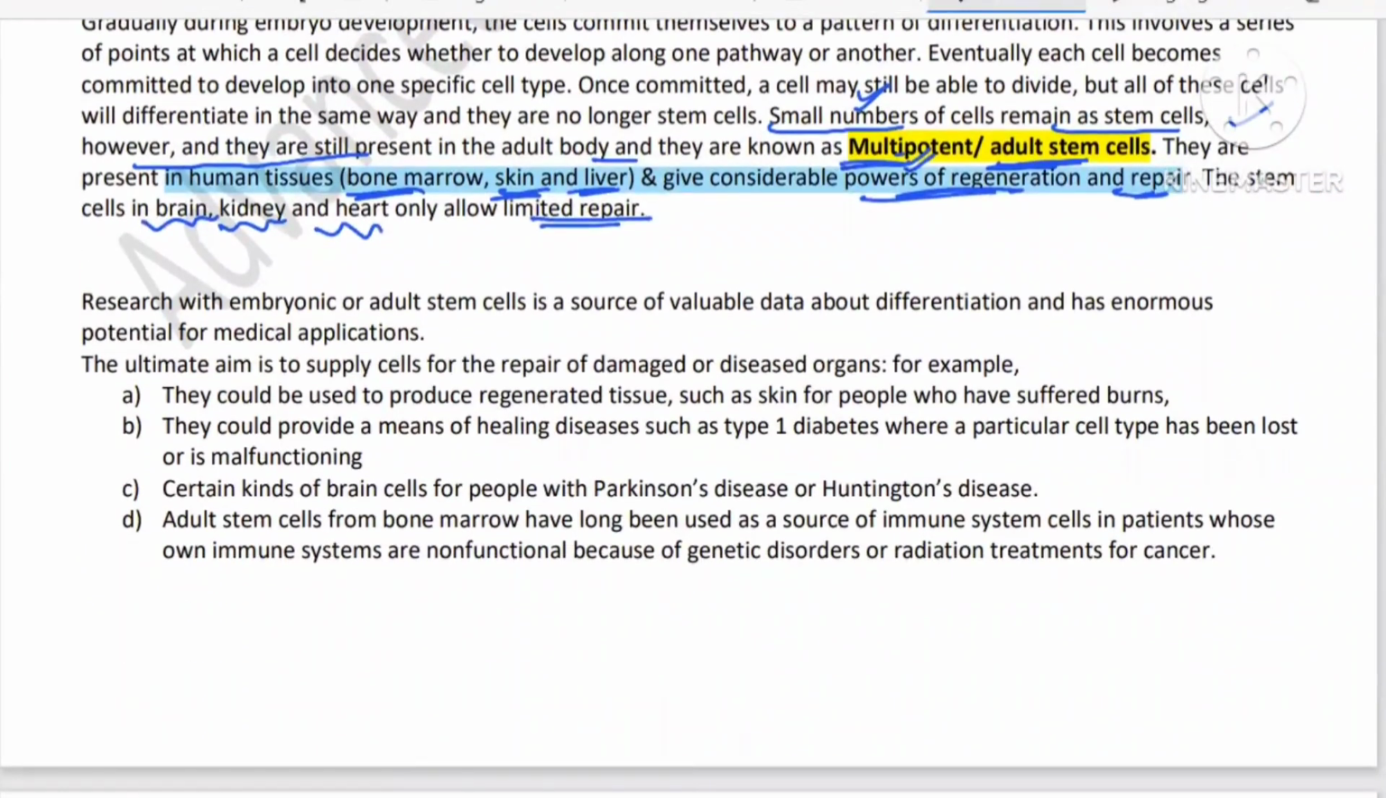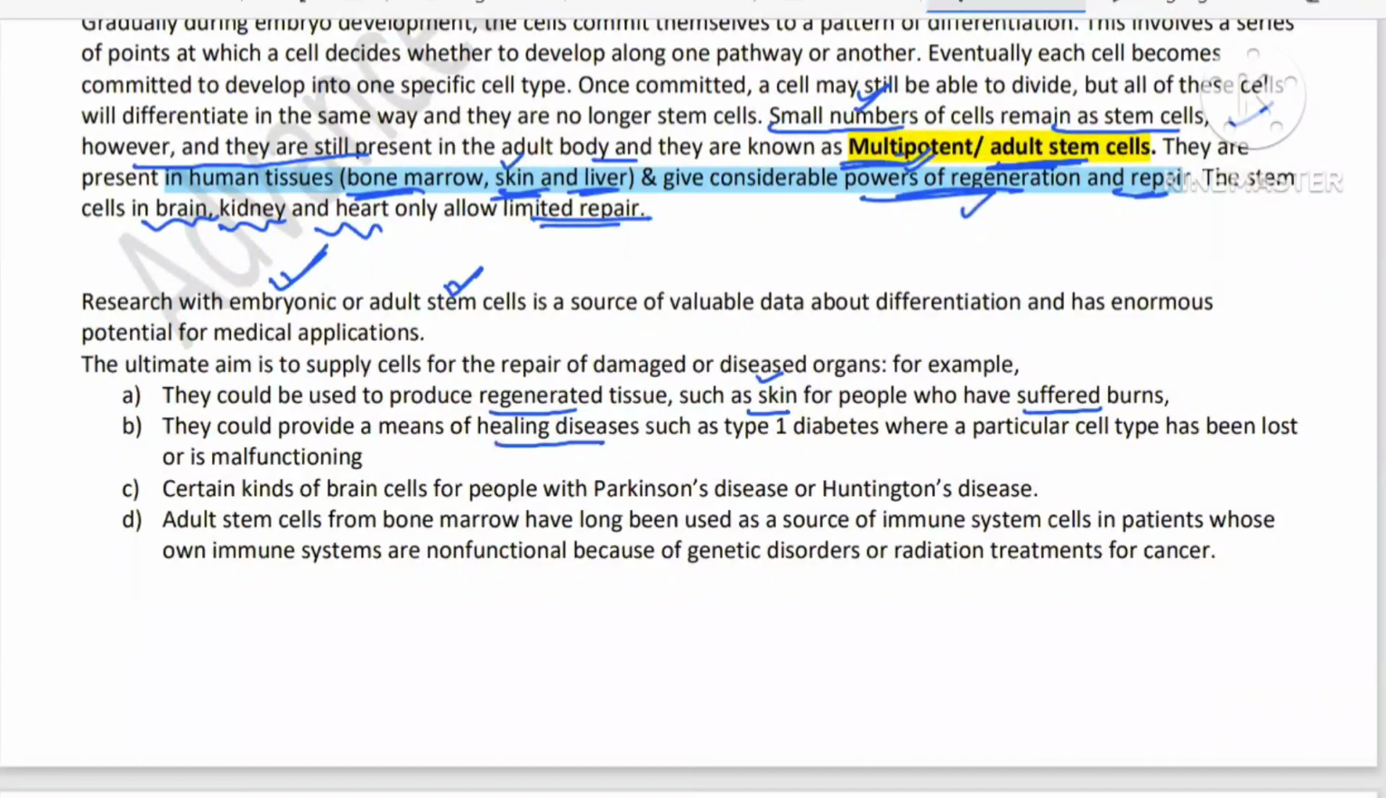So we are doing research work on these types of stem cells, embryonic or adult stem cells. What is the main aim? The main aim is to produce regenerated tissues. For example, for people suffering from burns, we can regenerate the skin cells. We can do the regeneration because stem cells are present here. They can help in healing diseases.